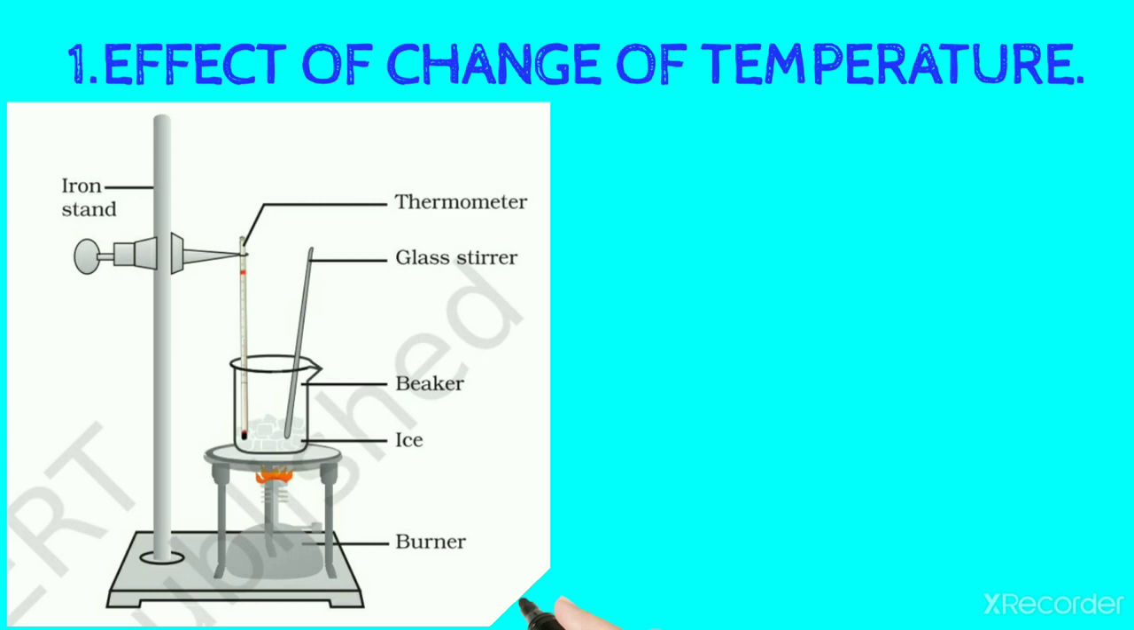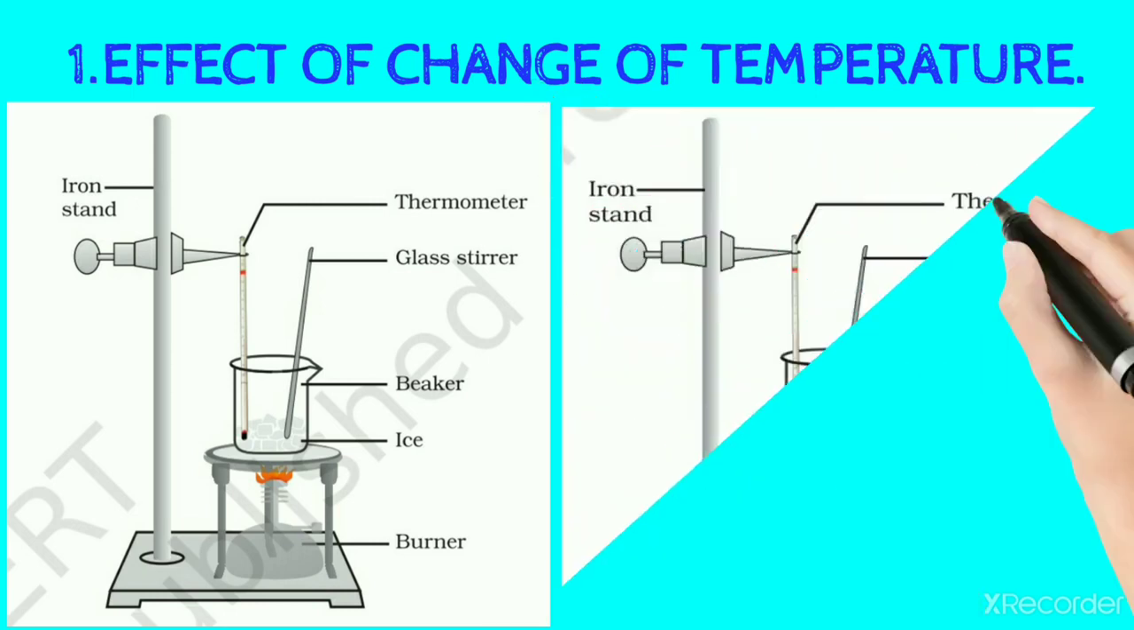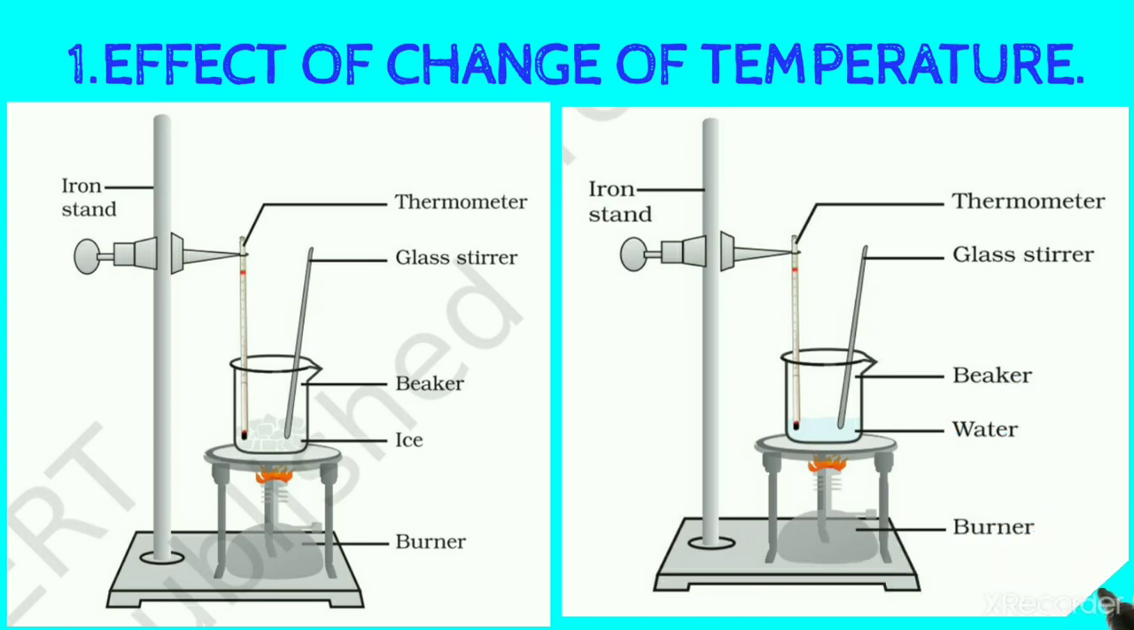Note the temperature when ice starts melting. Note the temperature when all the ice has melted into water. Record your observations in the conversion of solid into liquid. Now put the glass stirrer in the beaker and start stirring till the water starts boiling. Look carefully at the thermometer till all the water has vaporized. Record your observations in the conversion of liquid into gas.